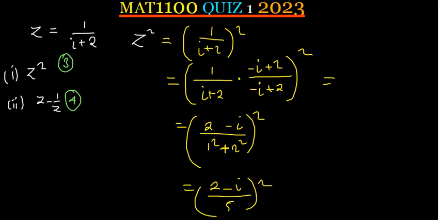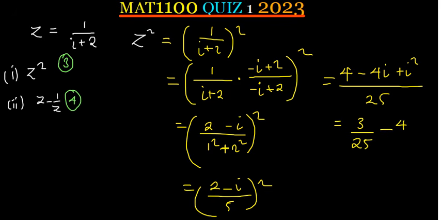Now, we get the first number which is 2, we square it, that will give us a 4. Then we get the power 2, we multiply by 2, and then we multiply by i, that is going to give us negative 4i. And then we get the negative i, we square it, that will give us positive i squared. And then down also 5 squared, that is a 25. Now we know that i squared is a negative 1. So this is 4 minus 1, that is going to give us 3. So I'm going to say 3 over 25 minus the 4i over 25. So we just split the denominator to both. So this is going to be the answer.